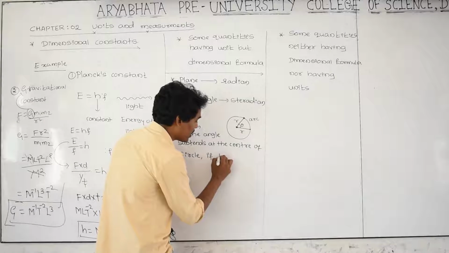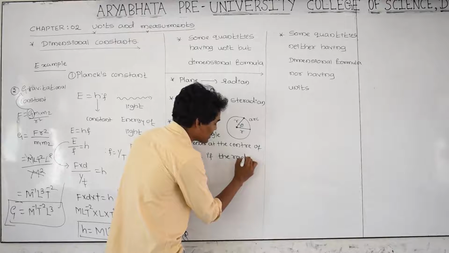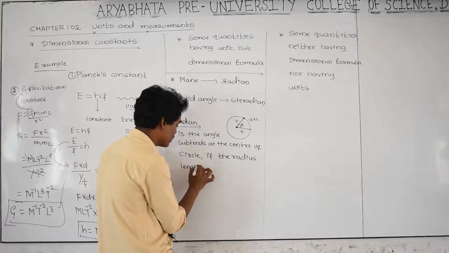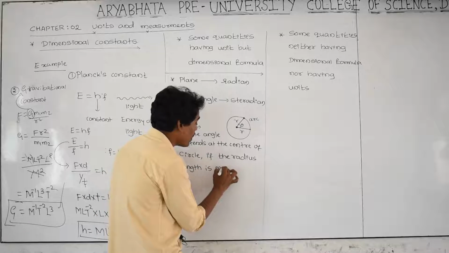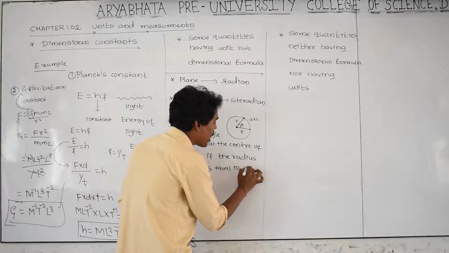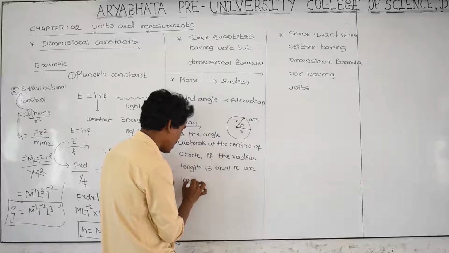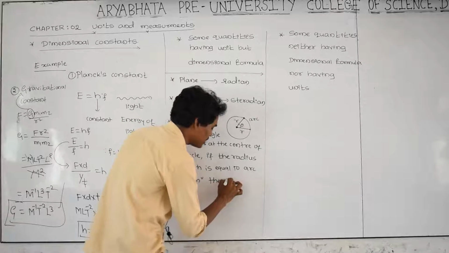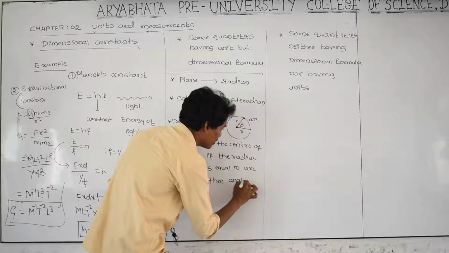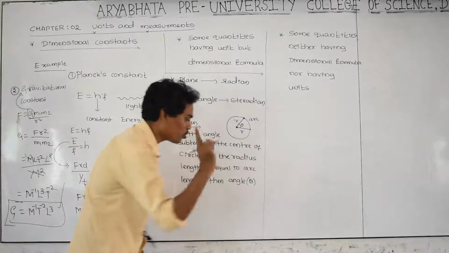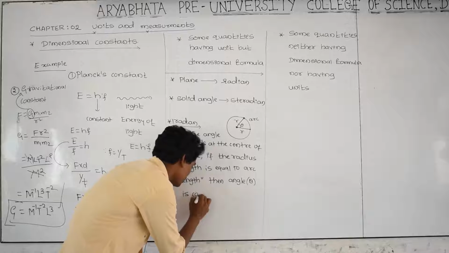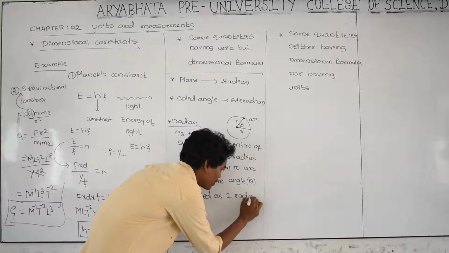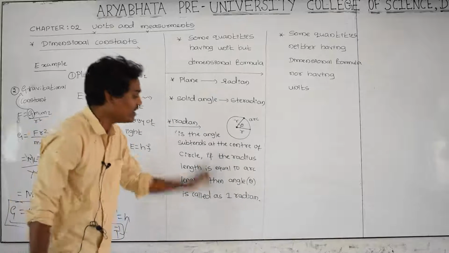If the radius length is equal to the arc length, then the angle theta that you are getting is called 1 radian. 1 radian means angle.